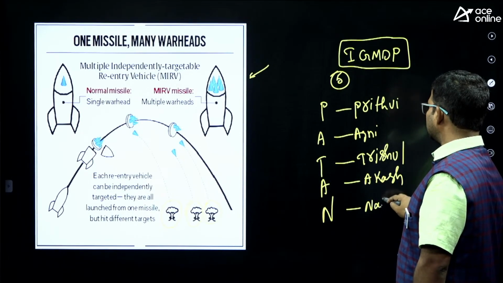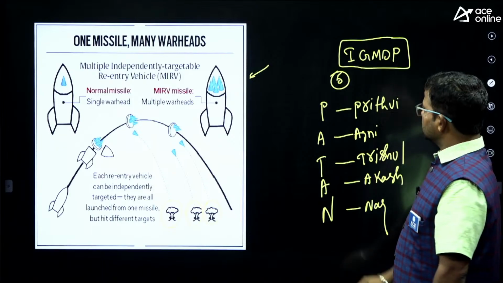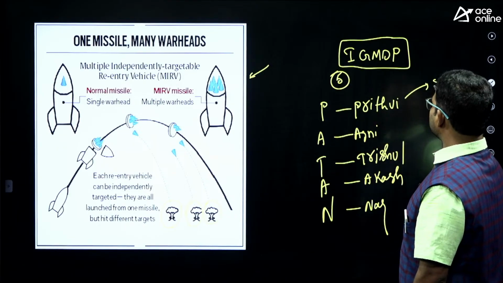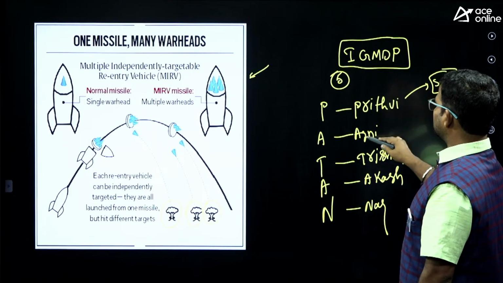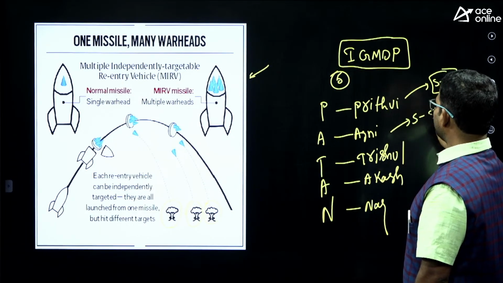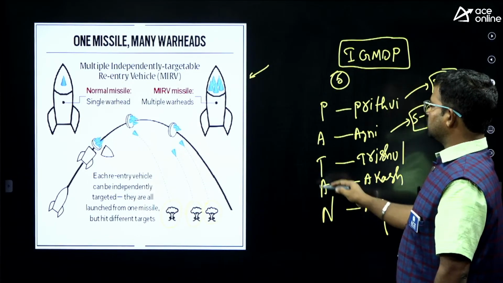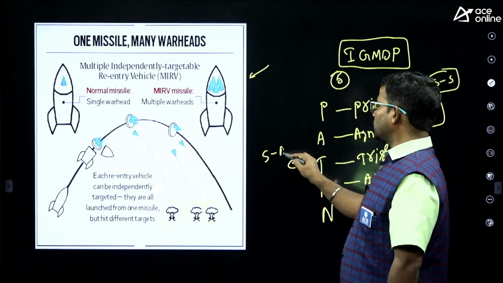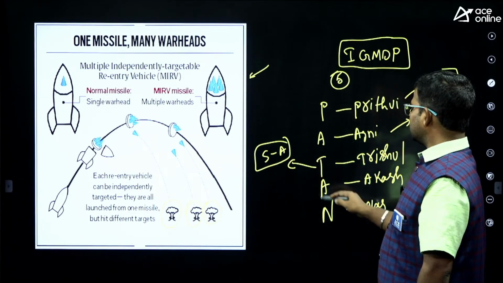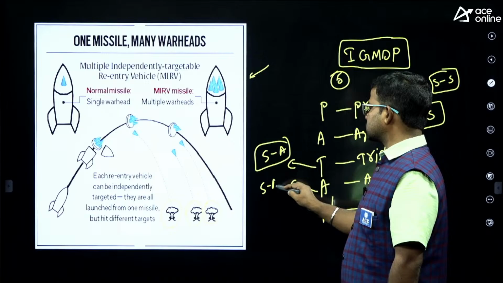next Nag. Prithvi is a surface to surface missile. Next, Agni is also a surface to surface missile. Next, Trishul is a surface to air missile. Next, Akash is also a surface to air missile.